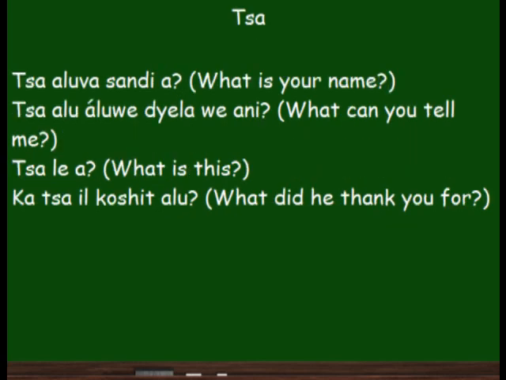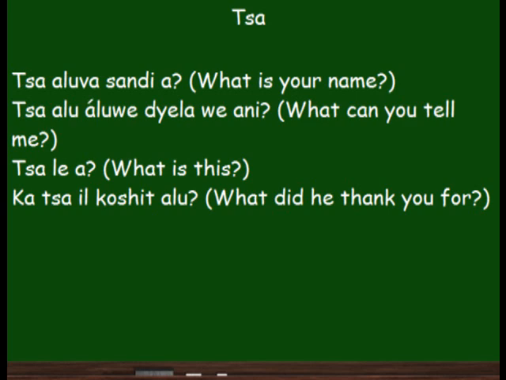Tsa is what. Tsa luvasandi a. What is your name? Now this question is one of these common questions, and often the a gets left off. So it usually is said Tsa luvasandi. It's not incorrect to say Tsa luvasandi a. It's actually more correct. But a lot of times, and not just in these common sentences, the a will get left off in question words. But technically it's there, so when you're practicing, go ahead and put it in there, and as you become very fluent, then you'll learn when it's okay to leave it off.